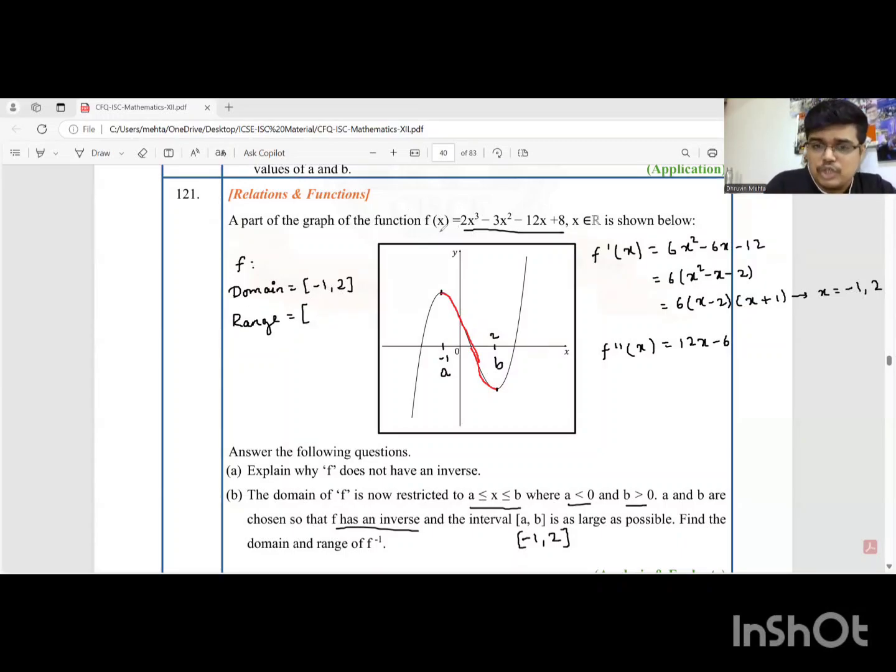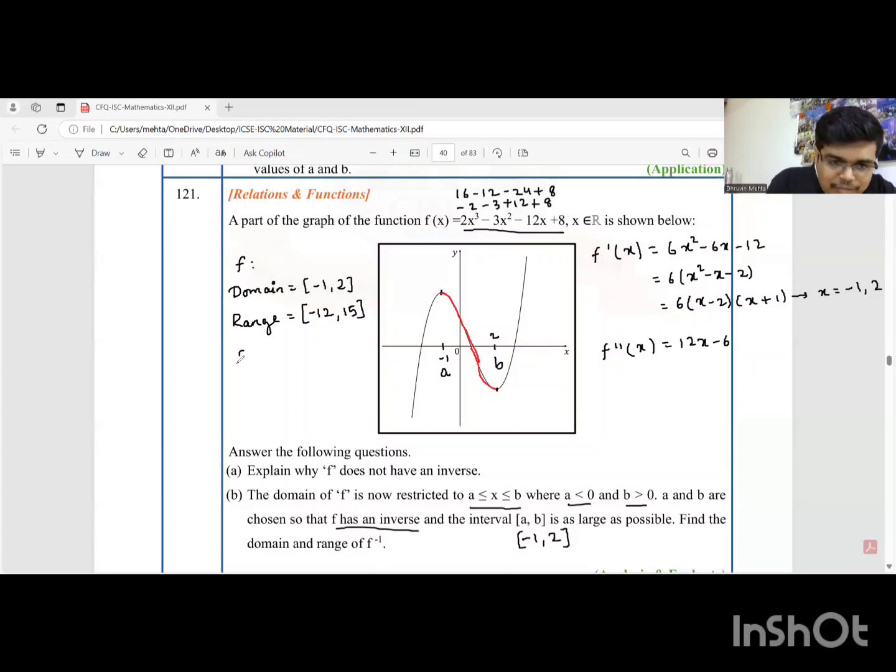When you replace 2 in this function, students, I'll do that quickly. This is 16 minus 12. This is minus 24 plus 8. So it's going to be minus 12, students. Minus 12 is the minimum value. When you substitute minus 1 in this, students, this is going to be minus 2. This is going to be minus 3 plus 12 plus 8. So it's 15, students. So it's minus 12 to 15.